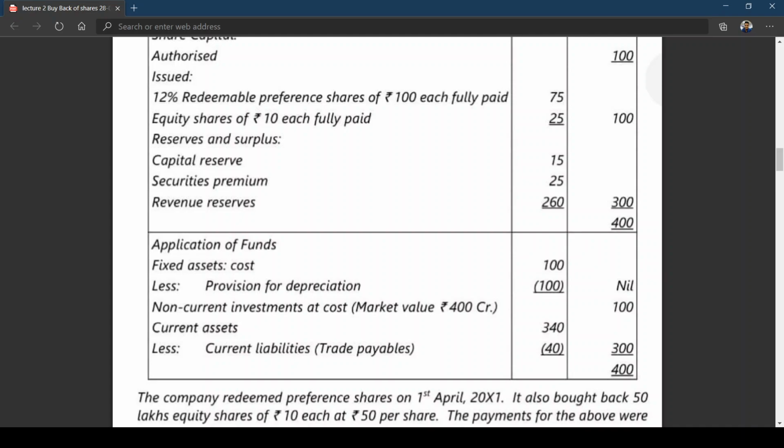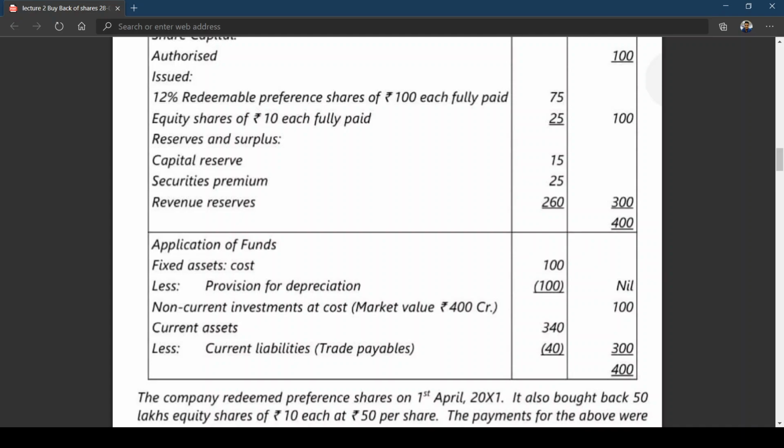For redemption of preference shares, what is the formula? You can make a note of it.